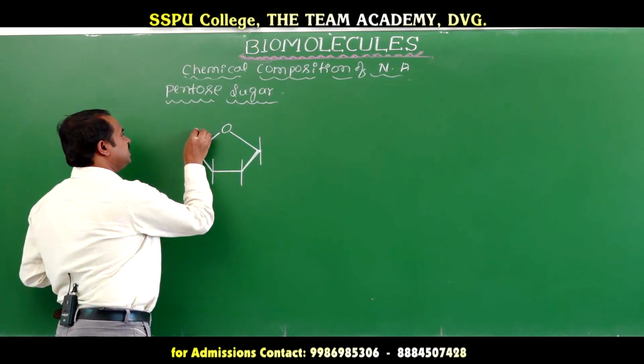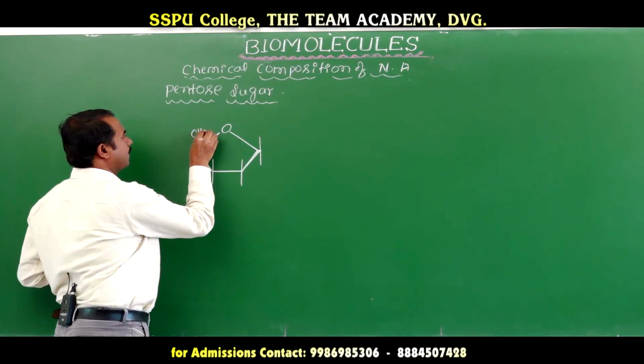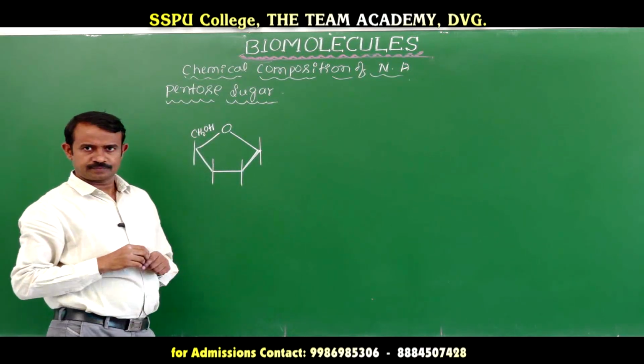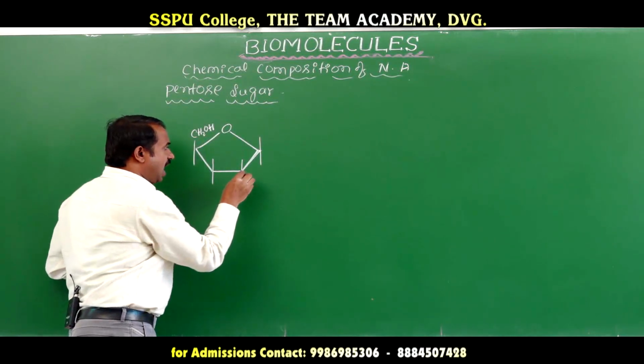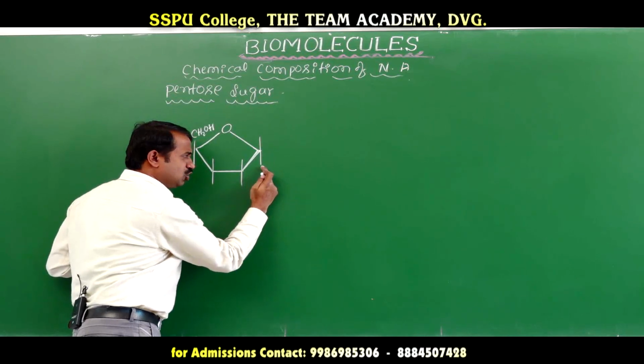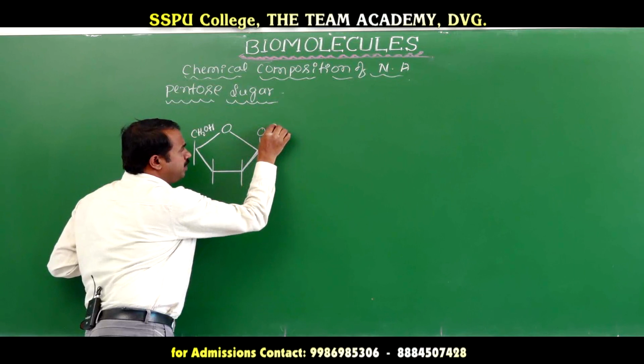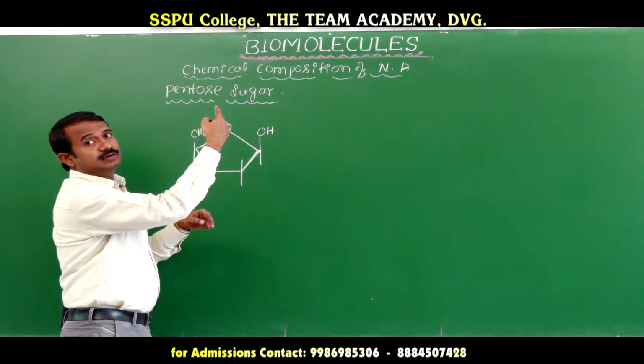CH2OH. Here a hydroxy group below the ring means alpha, above means beta.